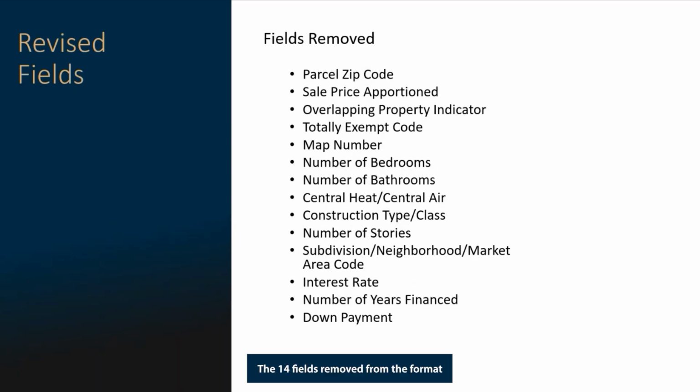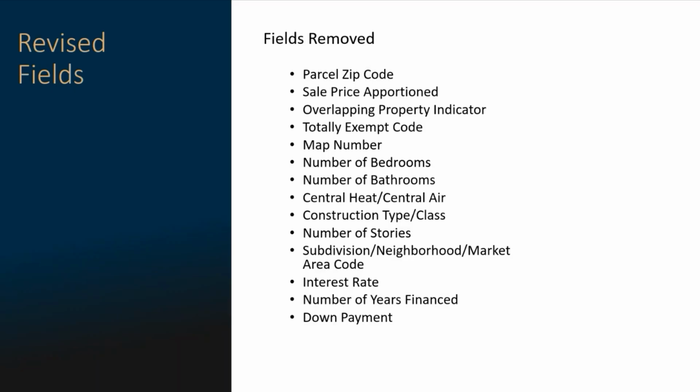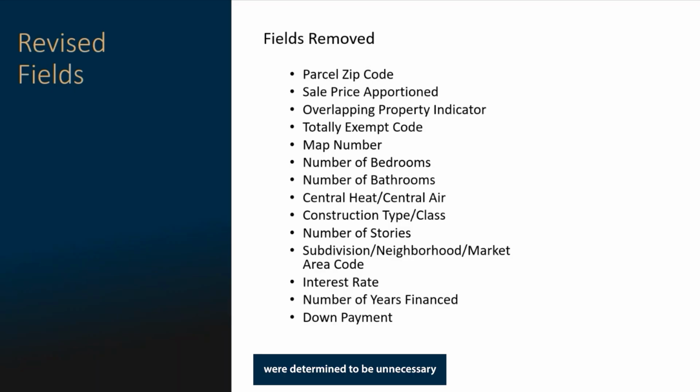The 14 fields removed from the format were determined to be unnecessary for purposes of the EPTS. Most of these details are either unnecessary for sales verification or typically unknown by the CAD.